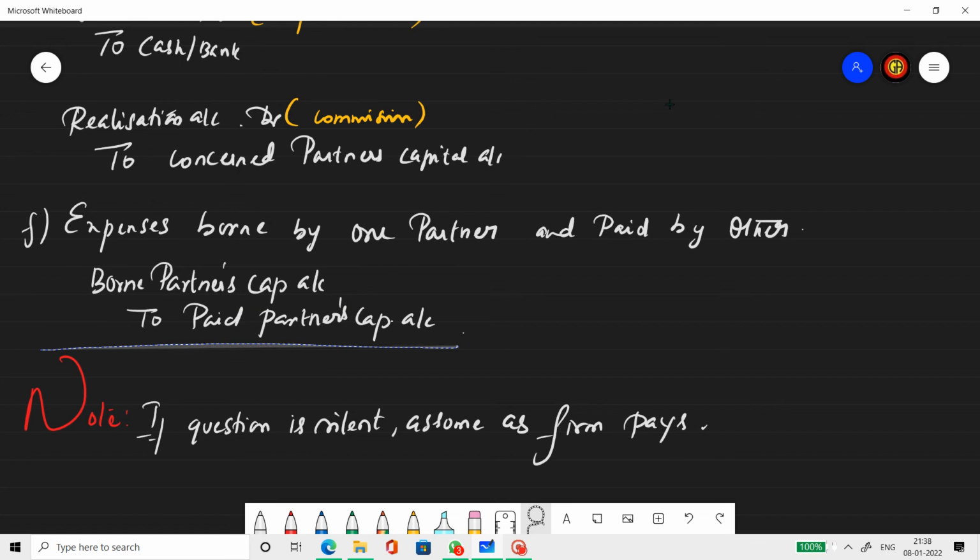Alright, that's the last and final case. And now an important note. If the question is silent, assume that the firm pays the realization expenses. So these are the different journals and different cases of preparation of realization account.